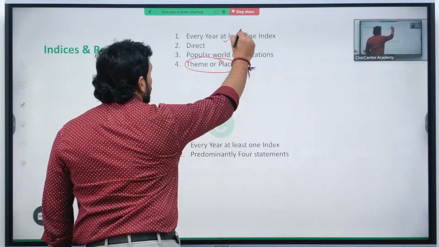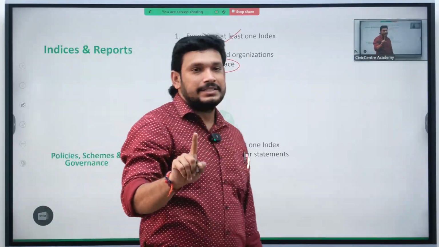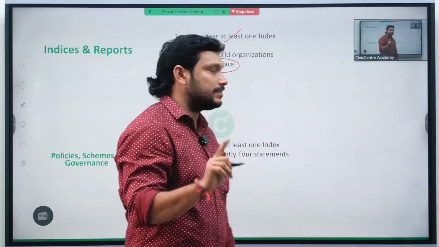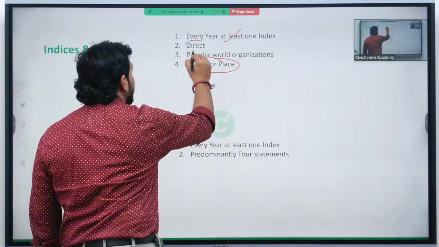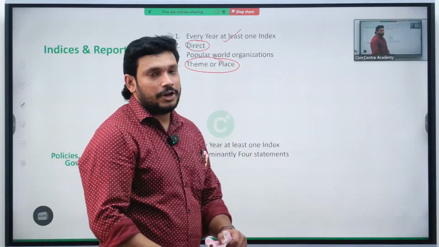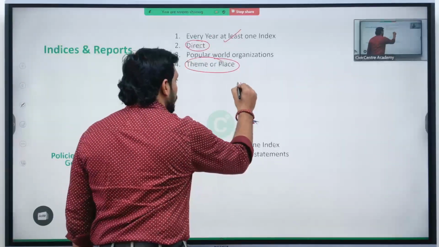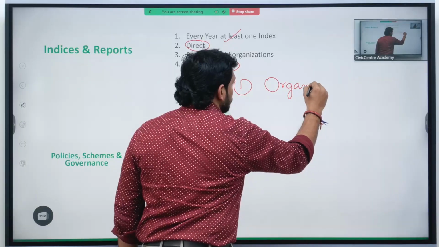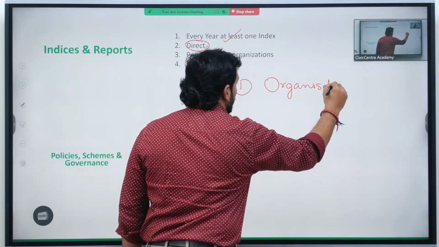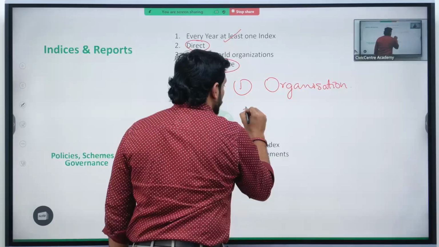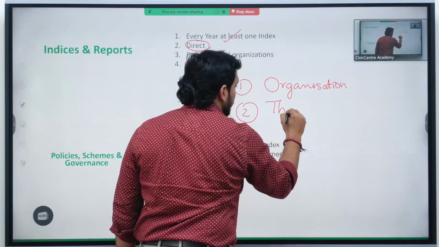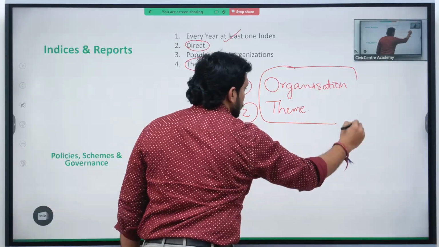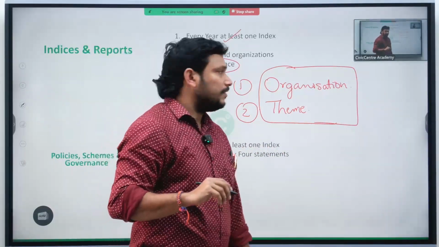So first thing, every year at least one index they are asking, regarding any of the index or report. One index. Then they are asking only direct questions. There is no need to go deeper. You need to concentrate only on one: which organization publishes it? Two: what is the theme? These are the two things that they will be concentrating upon.